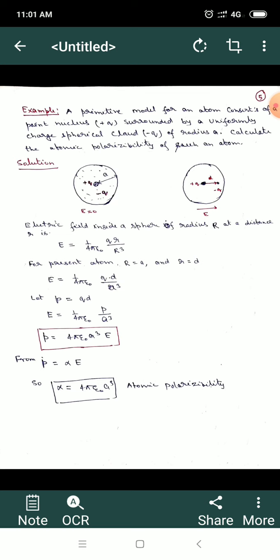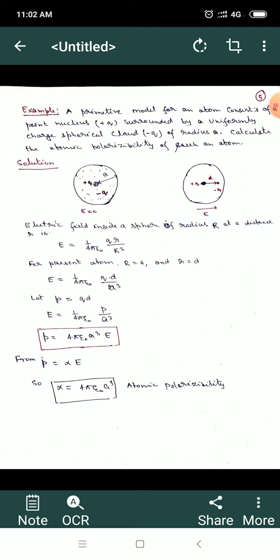As I discussed, an atom basically consists of a nucleus and an electron cloud. Here the nucleus is considered as a positive charge, and the electron cloud is considered as a negative charge, and the radius of that atom is a. If there is no electric field, this is a non-polar molecule, so obviously there will be no electric dipole, as I have tried to show in this figure. When E is equal to 0, the positive nucleus and the electron cloud coincide. So this atom is completely spherical, and there is no dipole.